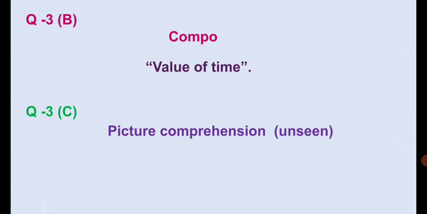We have already done it in our previous unit test. You will be given one picture, it is unseen, and you have to write the answers for the particular picture given in the paper.